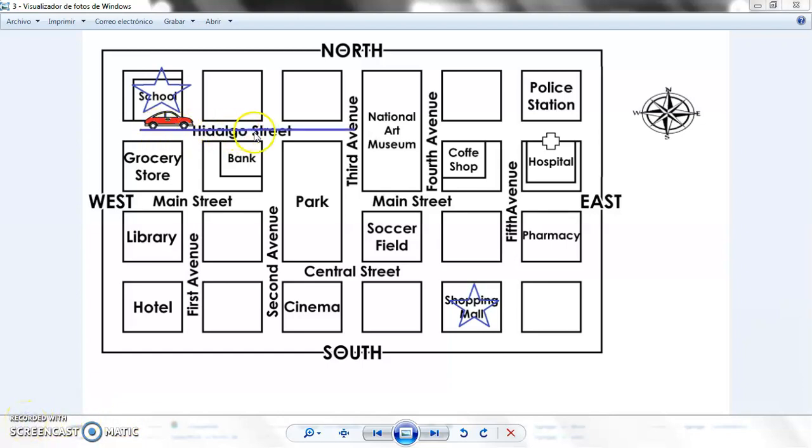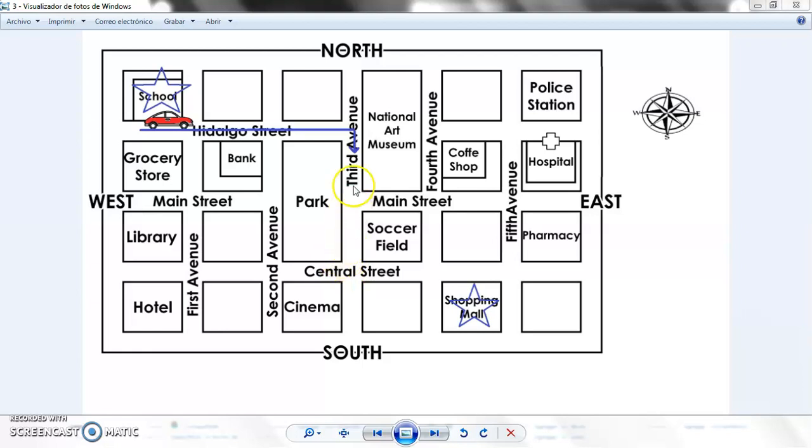So first, go straight for 2 blocks or go straight to 3rd Avenue. Recuerda que lo puedes decir de diferentes formas. Ve derecho por 2 cuadras o ve derecho hasta la 3rd Avenida, at 3rd Avenue. You can say it both ways. It's going to work. Now turn south or turn right or turn to the right. You can say it in any way that you prefer. Turn south, turn to the right. That is the instruction that we have here, turning to the south, turning right. And then we need to say that we are going to walk or go for 1, 2 blocks, or we can say go to Central Street. This is another way to say it.